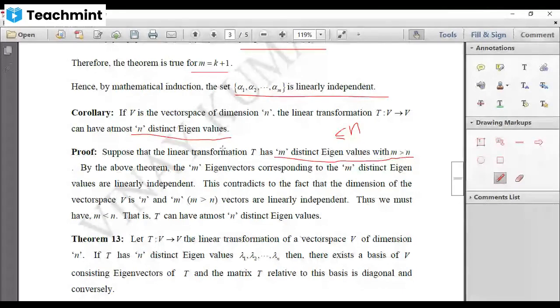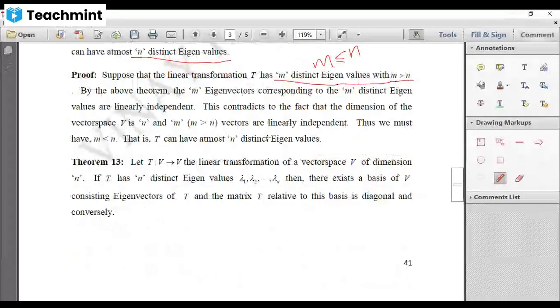So who is assuming this? We ourselves, that the linear transformation T has m distinct eigenvalues and the number of distinct eigenvalues is greater than the dimension. Then we have to show that our assumption is wrong. Right? Because we have taken m distinct eigenvalues, we have to show that m is less than or equal to n. Then it implies that it can have at most n distinct eigenvalues.